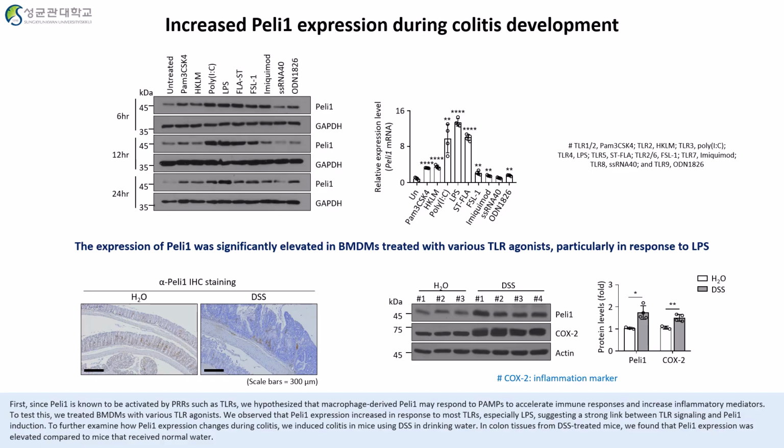First, since Pellino-1 is known to be activated by PRRs such as TLRs, we hypothesize that macrophage-derived Pellino-1 may respond to PAMPs to accelerate immune responses and increase inflammatory mediators. To test this, we treated BMDMs with various TLR agonists. We observed that Pellino-1 expression increased in response to most TLRs, especially LPS, suggesting a strong link between TLR signaling